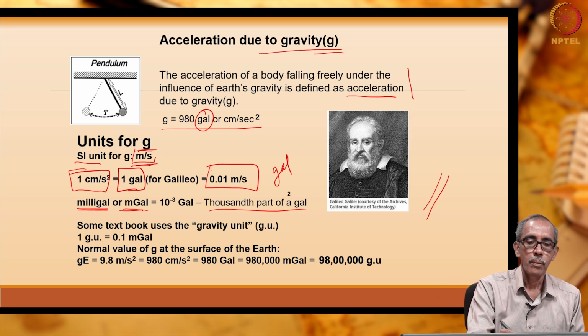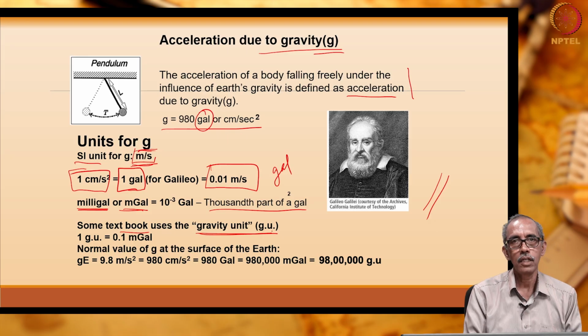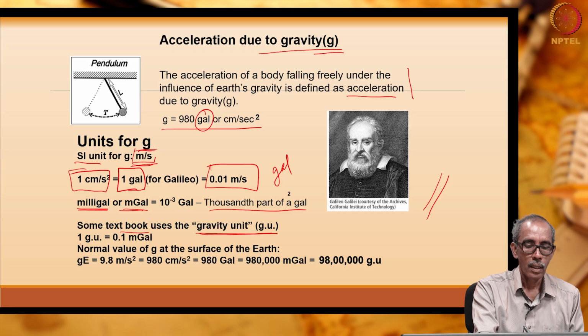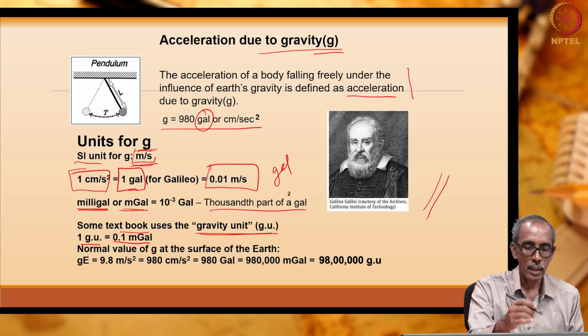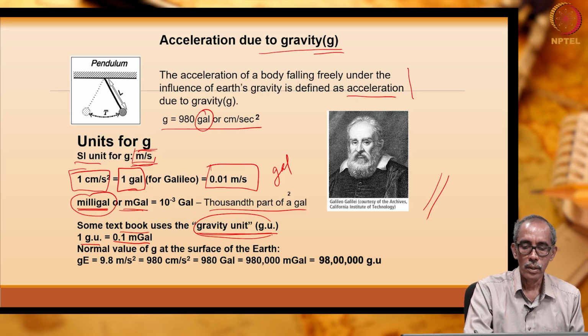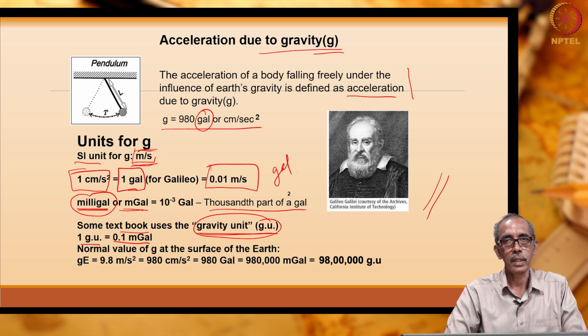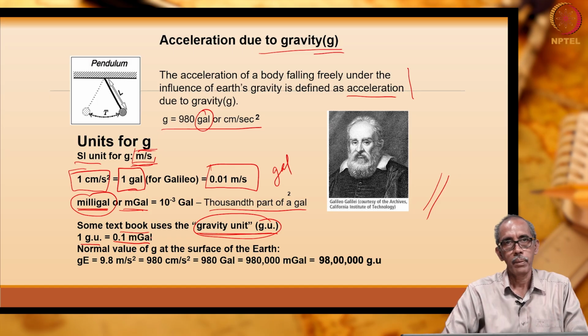However, some people and some books instead of milli-Gal use a unit known as GU, which is gravity unit. 1 gravity unit is equivalent to 0.1 milligal. Many of us use the unit milligal, and some people use the gravity unit, right.